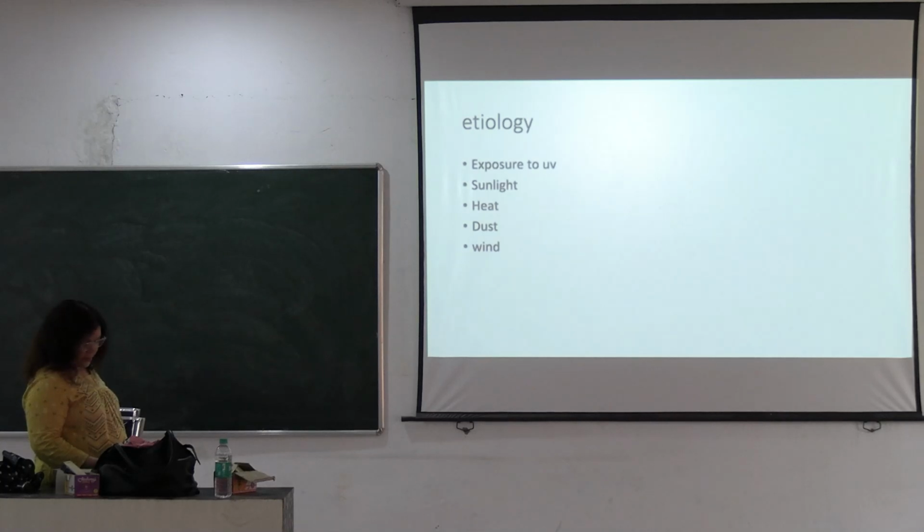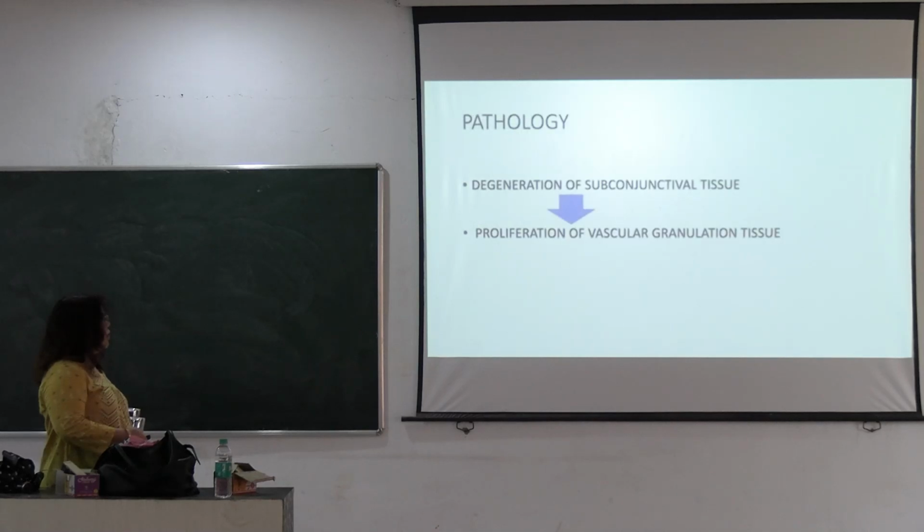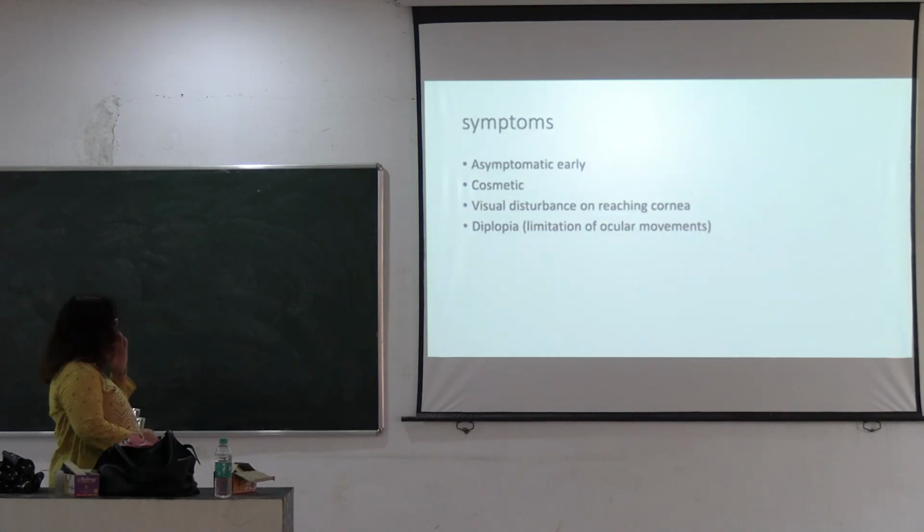And etiology of the pterygium: exposure to ultraviolet rays, sunlight, heat, dust and wind. These are the predisposing causes. Pathology is the degeneration of the subconjunctival tissue and proliferation of the vascular granulation tissue.